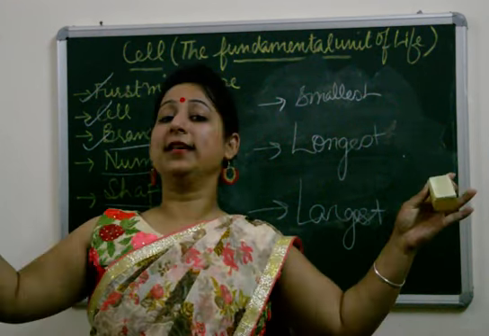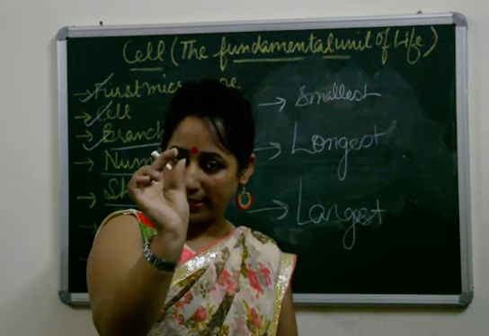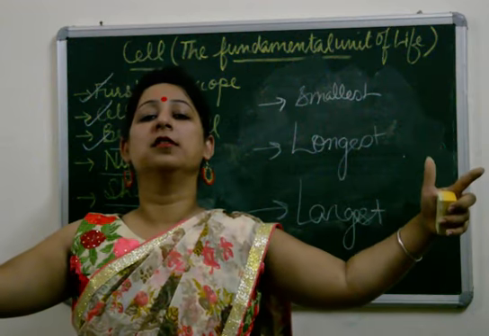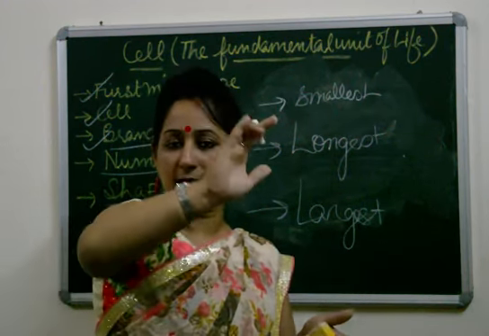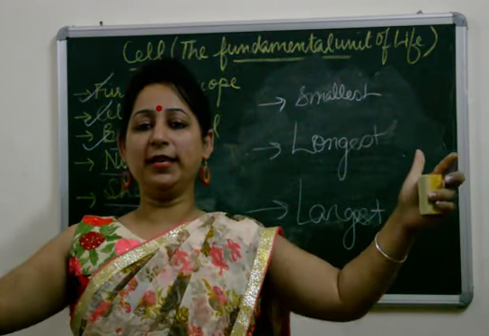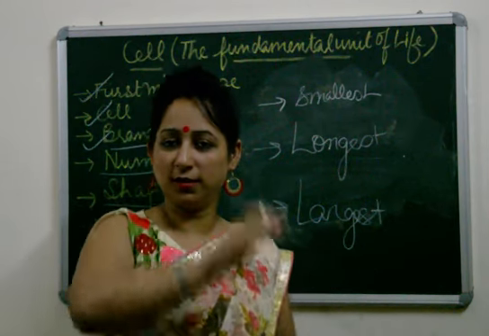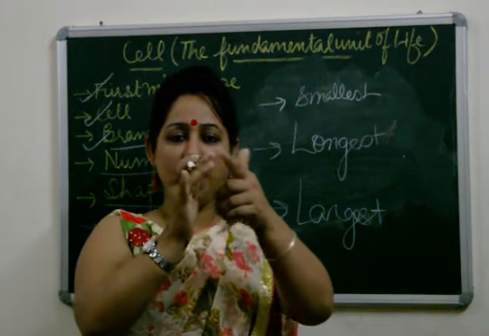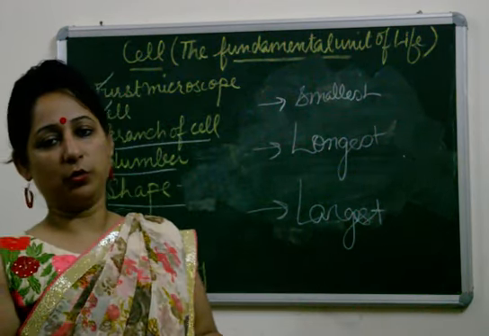Smallest is bacteria, longest is nerve cell, largest is ostrich egg. Learn it like this: smallest, longest, largest; bacteria, nerve cell, ostrich egg. It will be easy for you to remember.